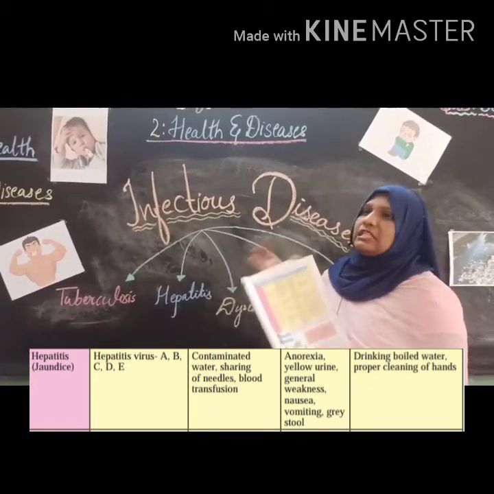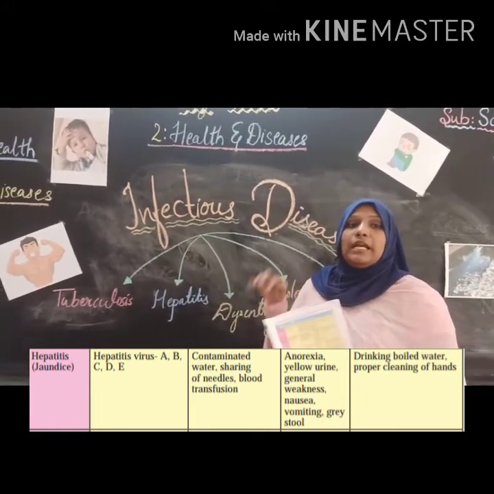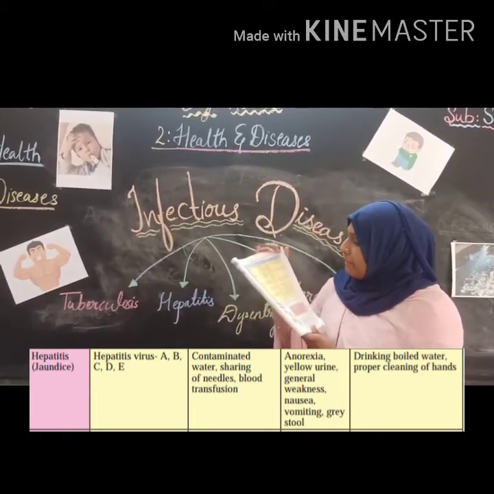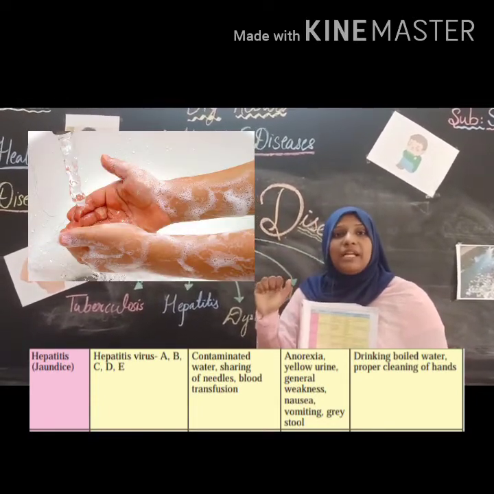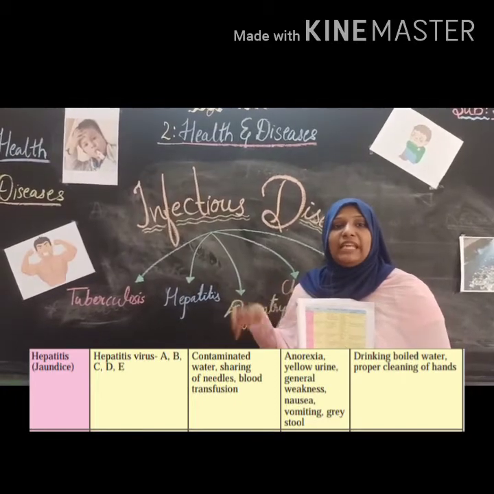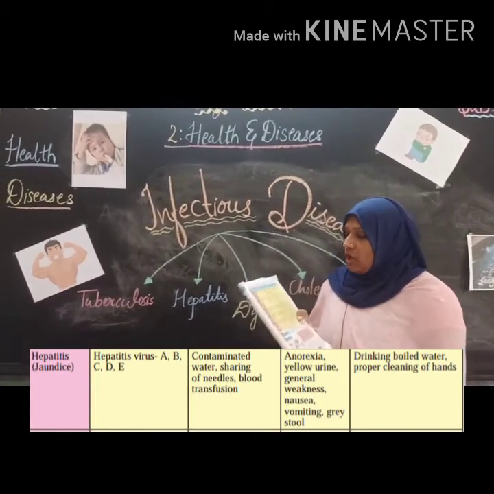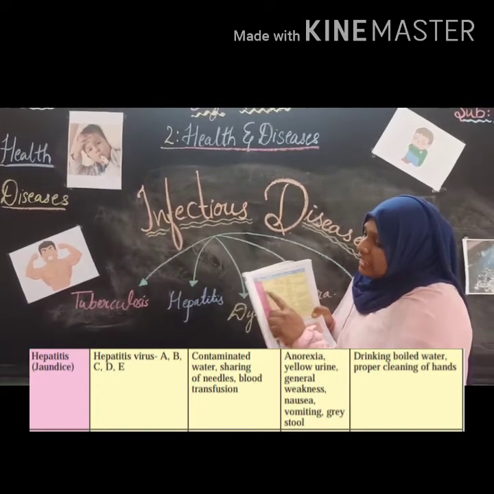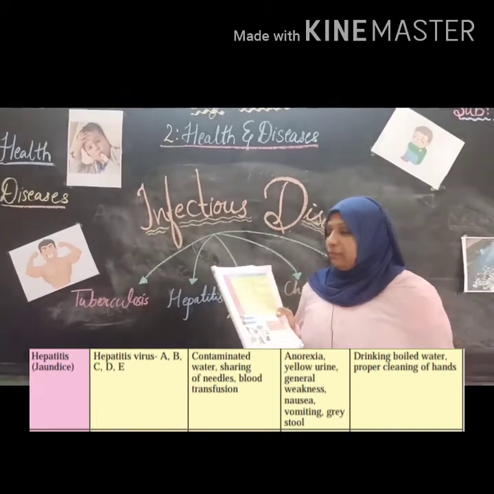Boiled water means we have to boil water so that the viruses will be killed, right? And proper cleaning of hands. We have to clean our hands properly so that no bacteria and viruses go into the body, right? So here we have done hepatitis: pathogens, modes of infection, symptoms, as well as prevention and treatment.